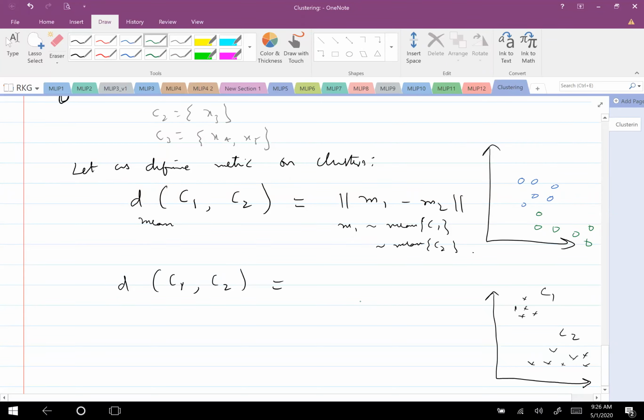In fact, C3 may be there. I will just draw C3 in some sense. So C1, C2, C3 may be there in several ways. A single distance metric between clusters may not be optimal or very good in all these situations. That is why we are defining different distance metrics on the clusters.